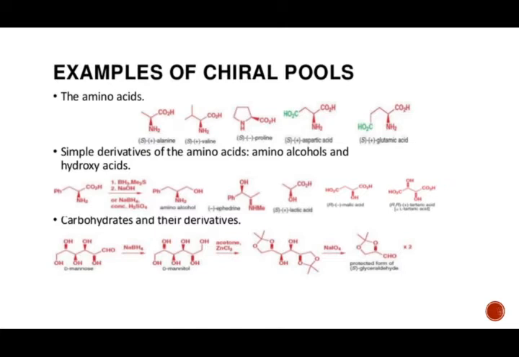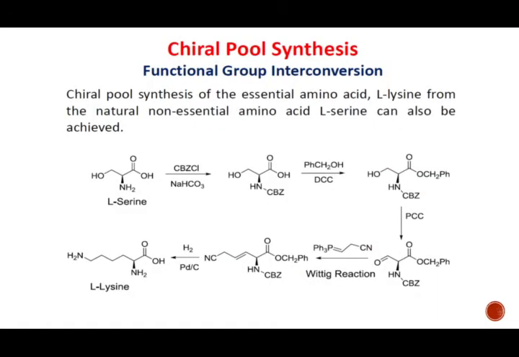So these are the examples of chiral pools. We can use amino acids as cheap available starting materials, that is S-alanine, valine, proline, aspartic acid, glutamic acid, and so on. We can also use the protected form of glyceraldehyde and other amino acids as well as acids. Okay, so these are the common examples which are used as starting materials in the chiron approach. Let's see another example of synthesis.